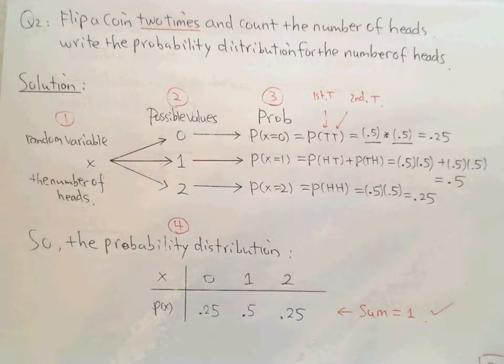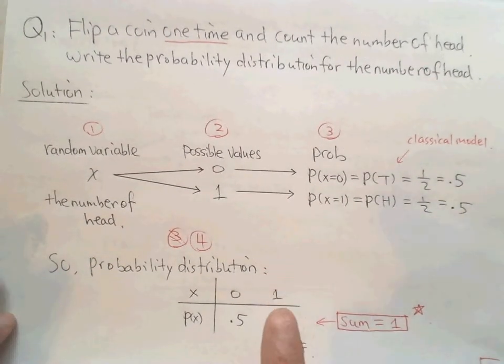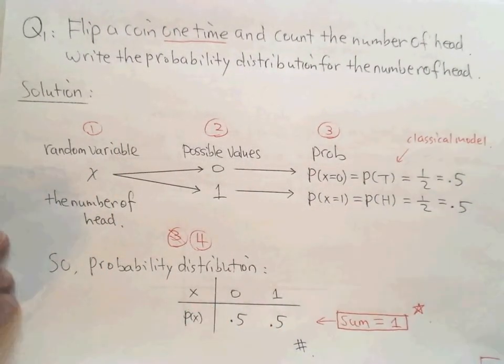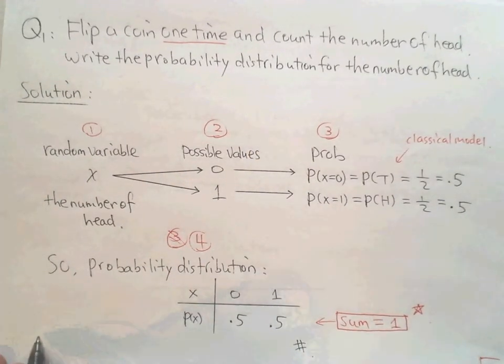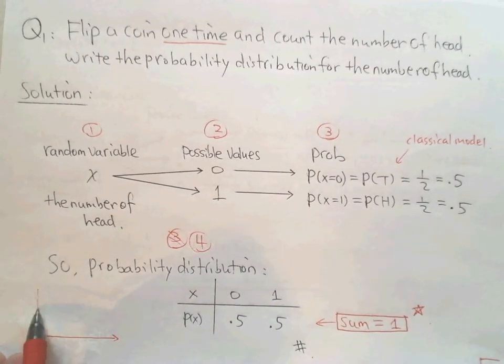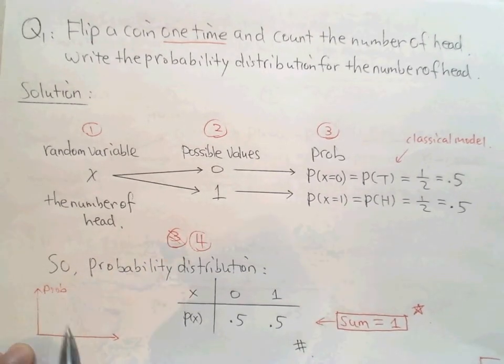So we just deal with these two examples. Do you remember at the beginning we said that this distribution looks like a histogram? Now I will go back to draw the histogram. Do you know how to draw the histogram? This is the first example, right? We just flip once, and now the random variable follows this distribution. We can definitely visualize this distribution as a histogram. Let's see, I draw here. This is x, the number, and this is the height for probability.